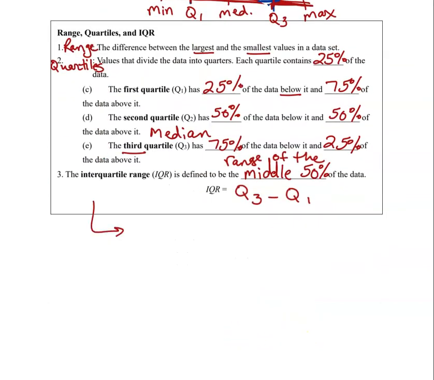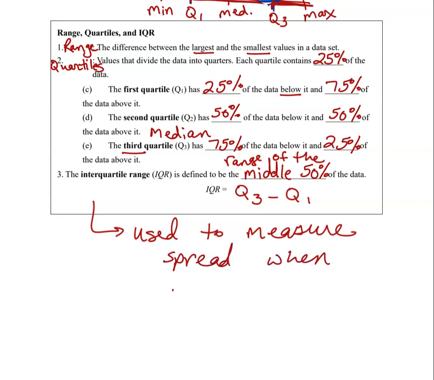And make a note that this is used to measure the spread when the data is skewed. All right, and that's what we're going to use instead of the standard deviation. We're going to use the median for the center and the IQR for the spread.